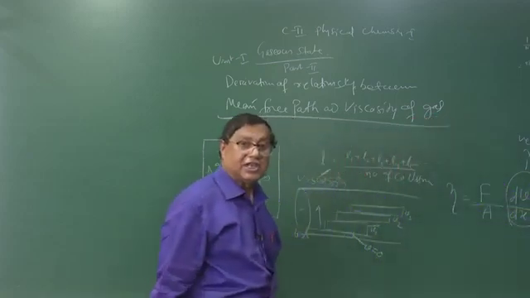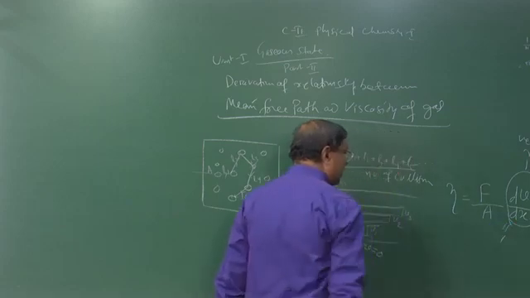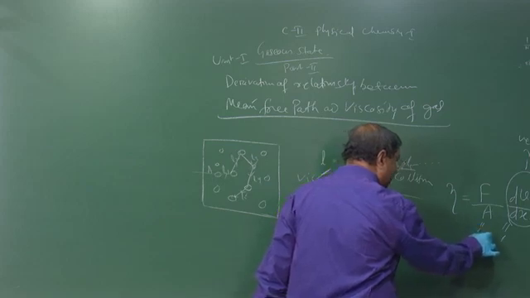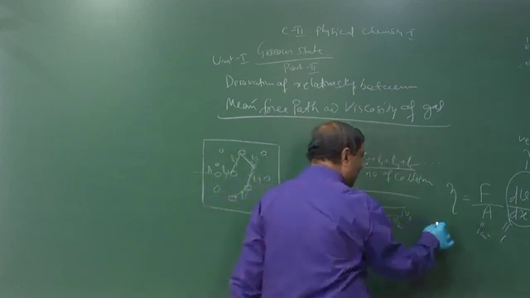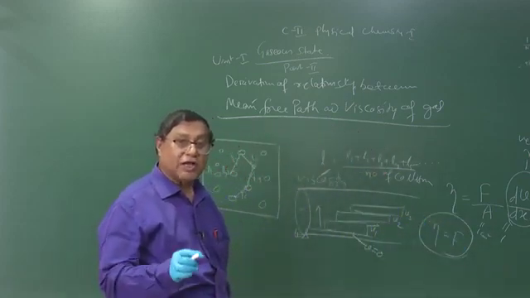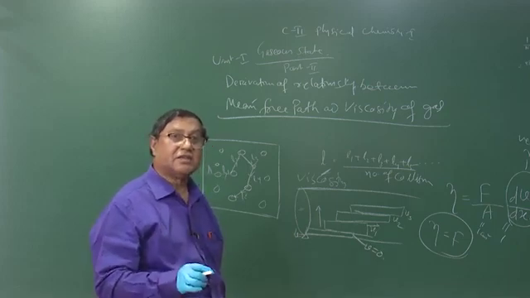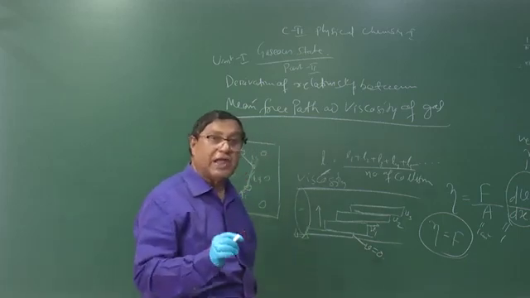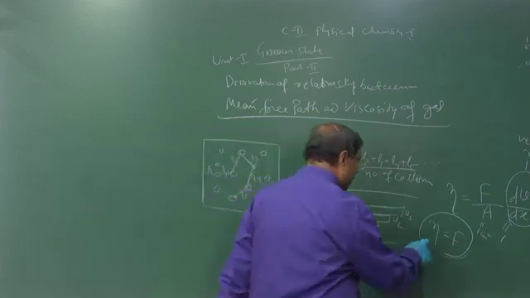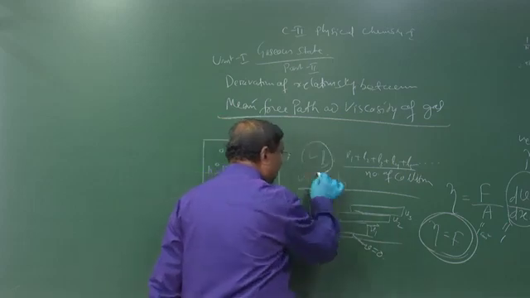This is called velocity gradient. Now, if velocity gradient is 1 and the area where the force applies is equal to 1 centimeter square, then viscosity is equal to the force. So, viscosity is defined as the force which is applied on unit area to maintain the unity velocity gradient. This is called viscosity.